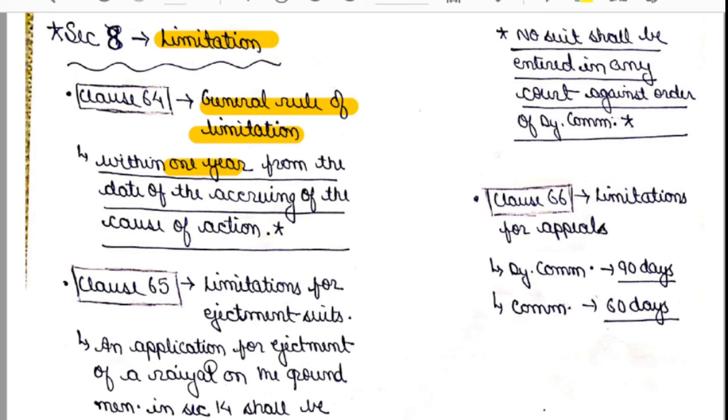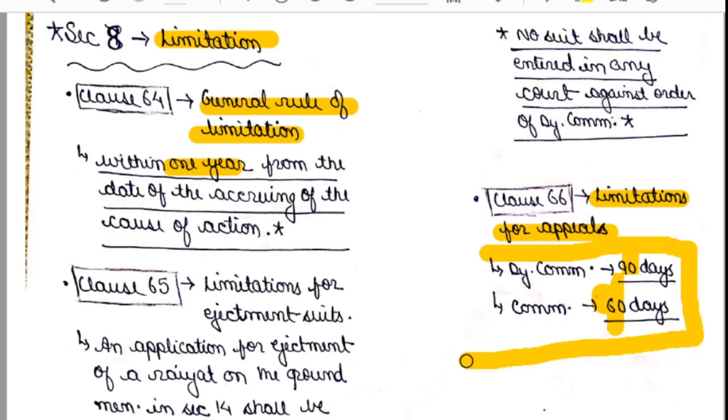Okay. Now, clause number 66, it talks about limitations for appeals. That is, in the deputy commissioner's court, you should appeal within... I think it has been reversed. That is, in the deputy commissioner's court, you can appeal within 60 days. Okay, and in the commissioner's court, you can appeal within 90 days. Okay, so please reverse this. I think by mistake I have reversed those days.